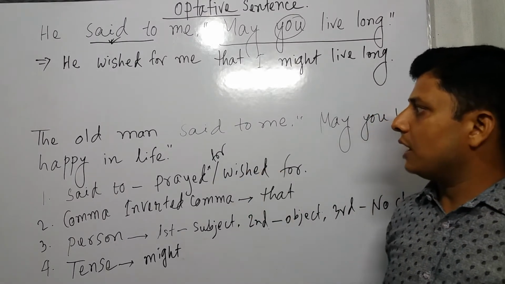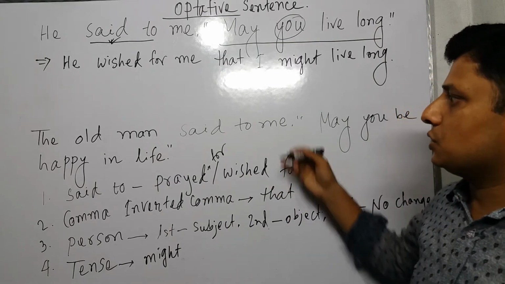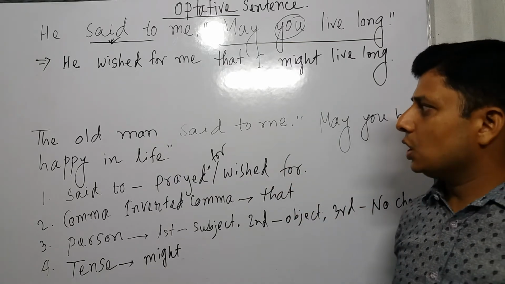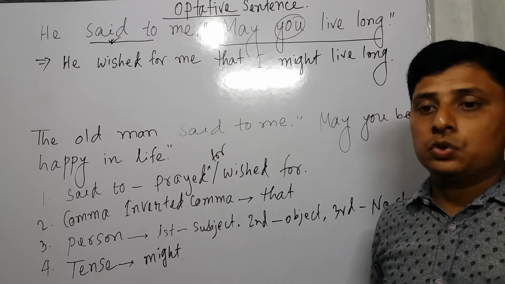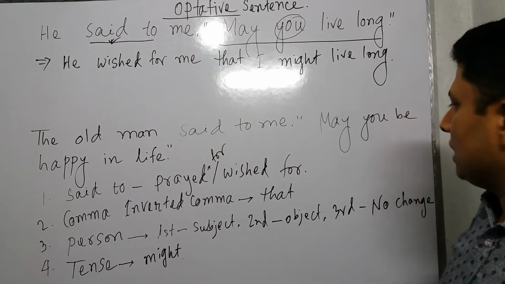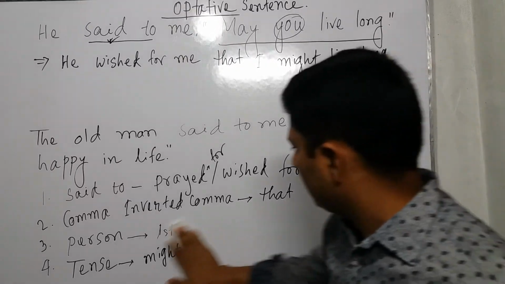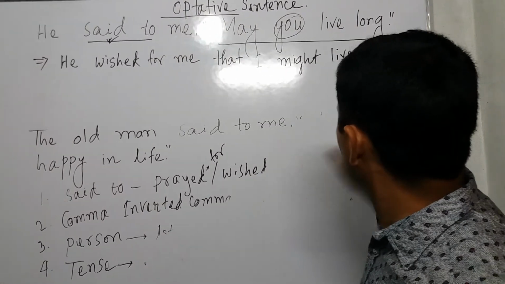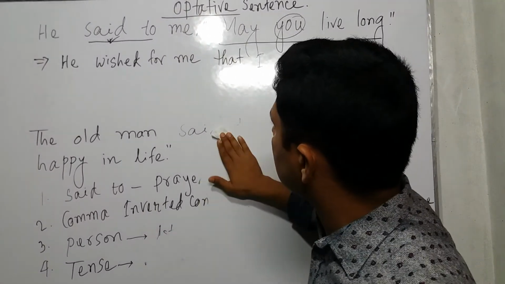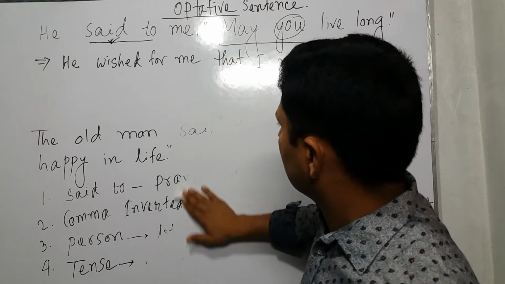Now I would like to give you the second one to solve. I think you will all do it easily. I would like to erase this rule, and I think you will all be able to solve the second one.